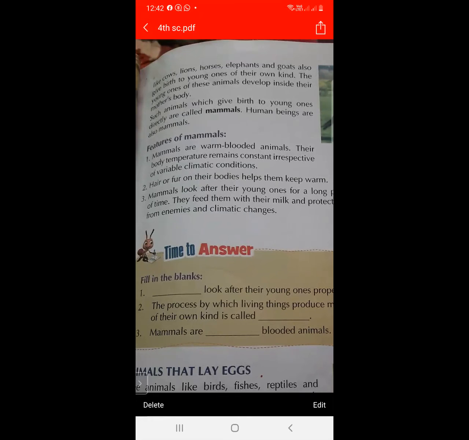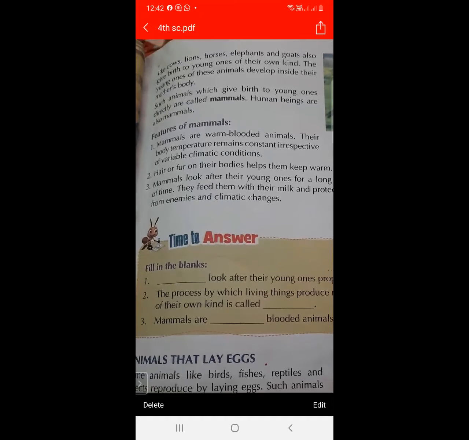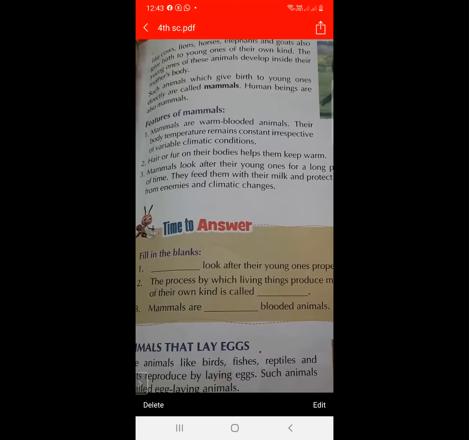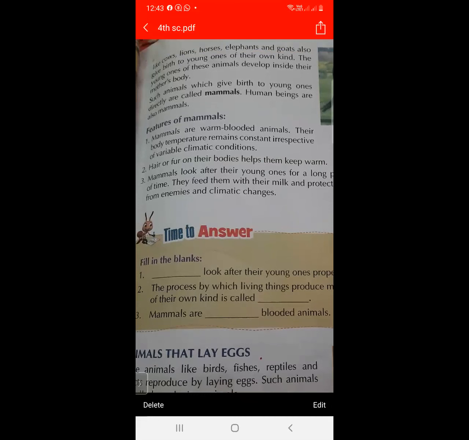So what are the features of mammals? Mammals are warm-blooded animals and their temperature remains constant, whatever the climate condition is. So mammals are warm-blooded animals. And what are the features of mammals? They have hair or fur on their bodies, and because of this their bodies remain warm. And what is another feature of mammals?